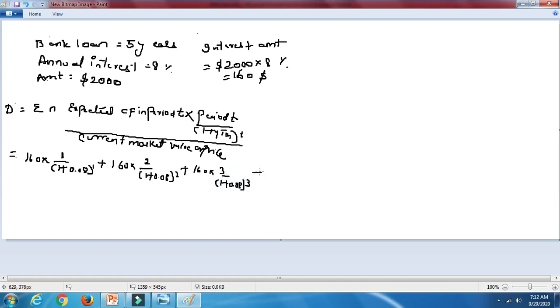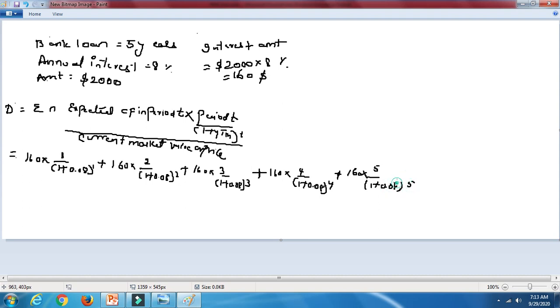You need to calculate this for all 5 years, because the life of the loan to be repaid is 5 years. Then 160 into 4 divided by 1 plus 0.08 power 4, plus 160 into 5 by 1 plus 0.08 power 5.